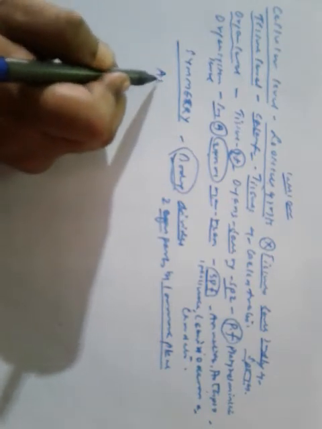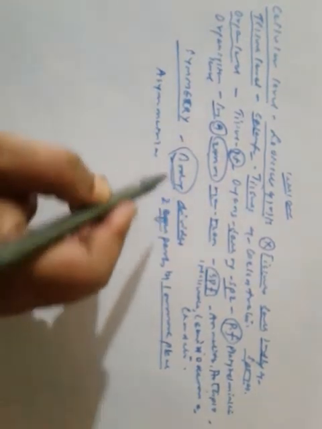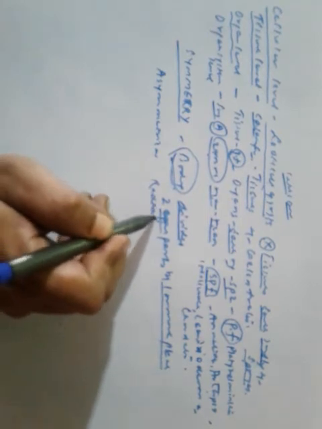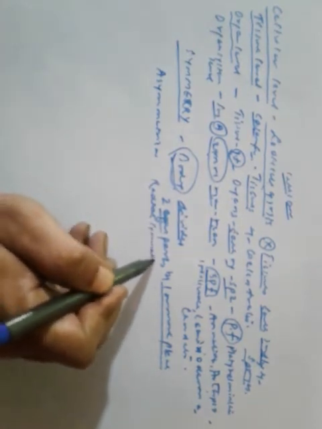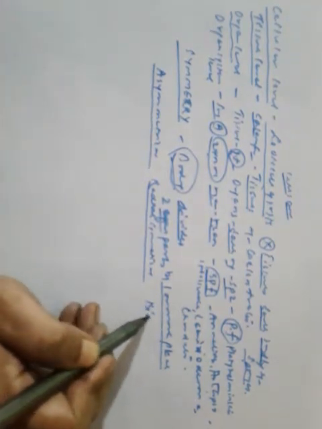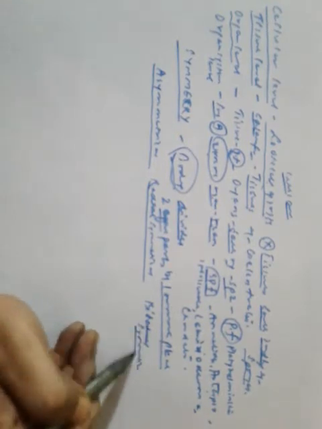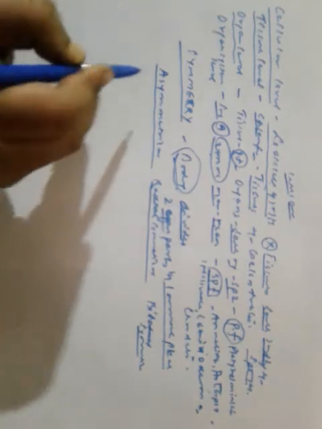So animals can be asymmetrical, radially symmetrical, and bilaterally symmetrical.